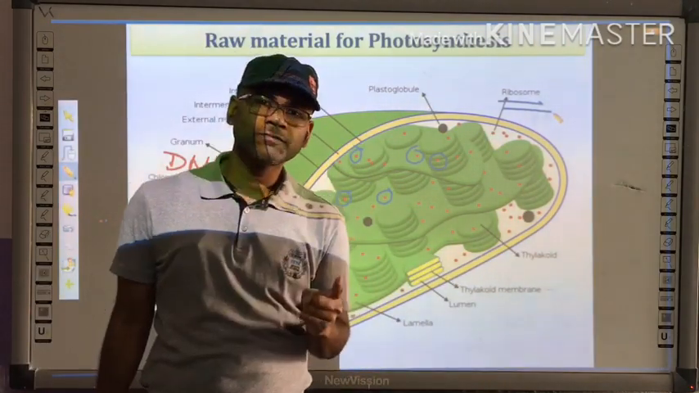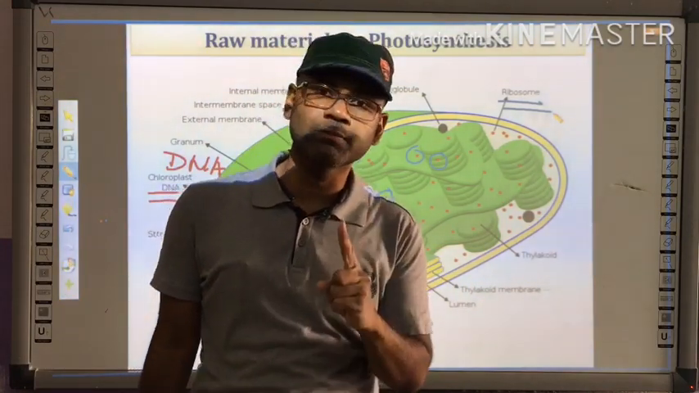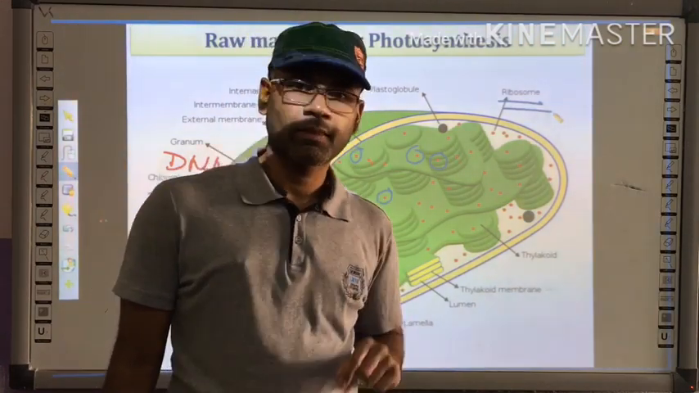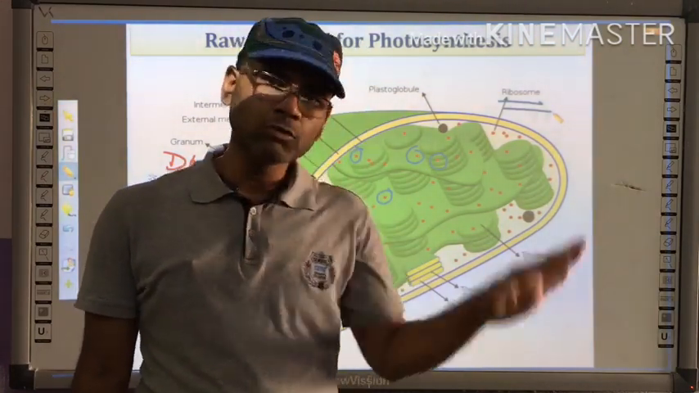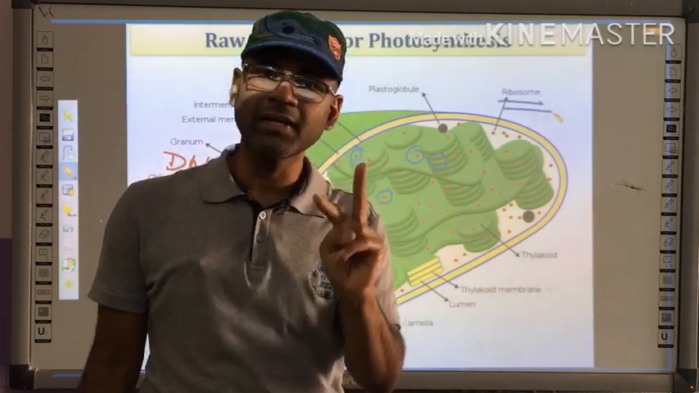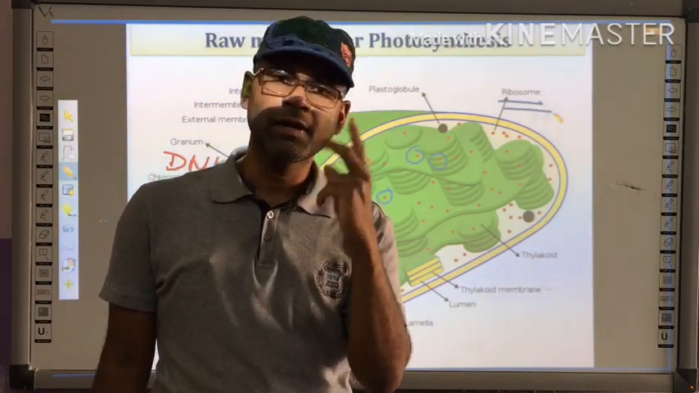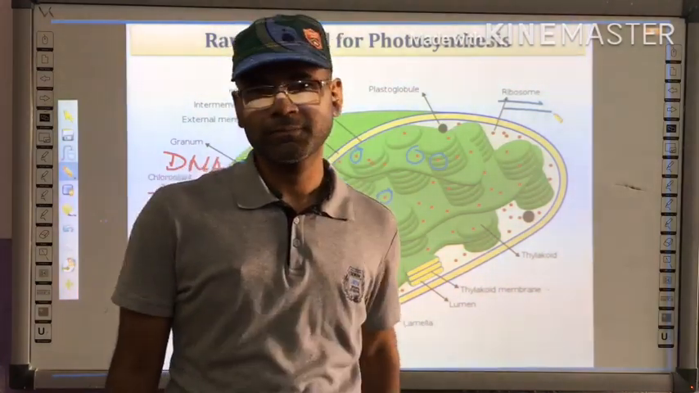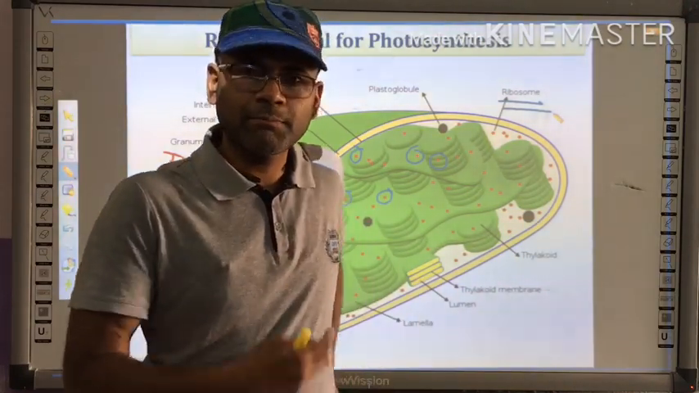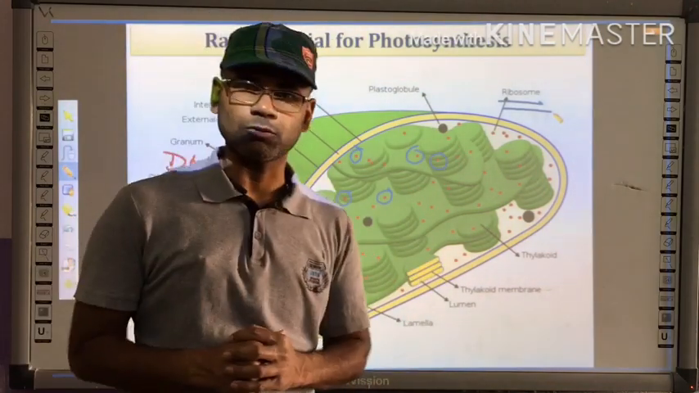Okay, just because of DNA and ribosomes, chloroplast is also termed a semi-autonomous organelle. Remember, except the nucleus, there are two organelles where DNA or genetic material is present. First one is mitochondria and second one is chloroplast. Okay, and they are semi-autonomous, right? They can synthesize their proteins by themselves by use of DNA and ribosomes. Okay.